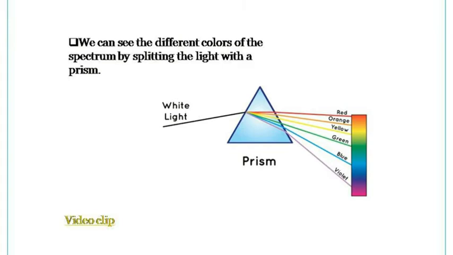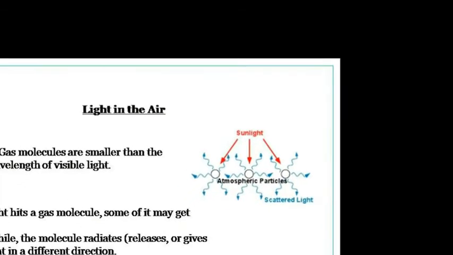The shorter wavelength is blue and red is of longer wavelength. Therefore, the shorter blue wavelength has the highest frequency or energy, and the longer wavelength red color has the lowest frequency as well as low energy. Now, let us also consider the light in air.